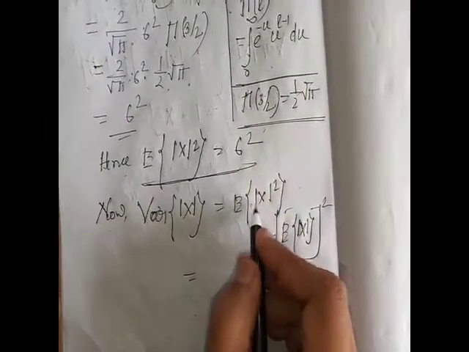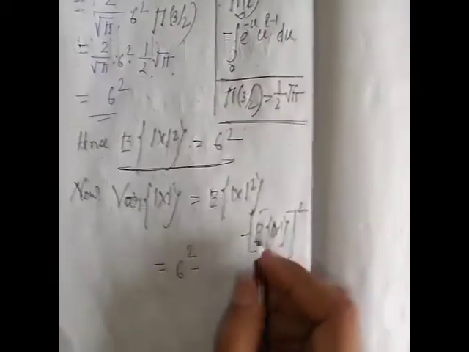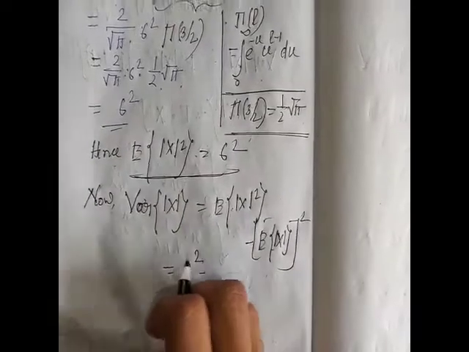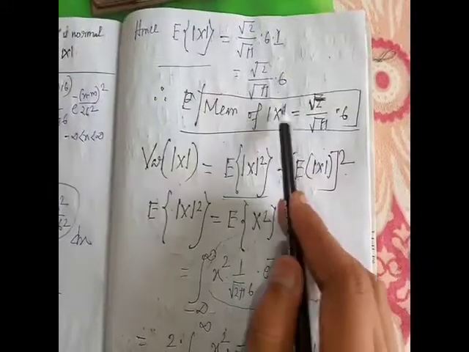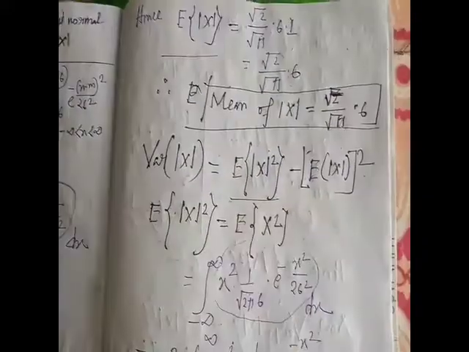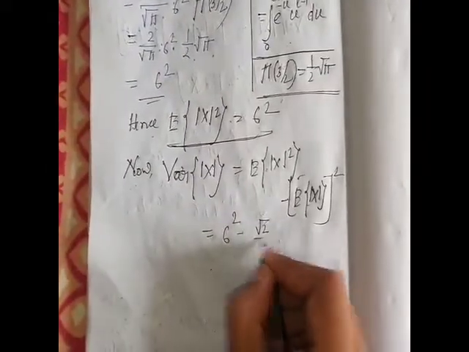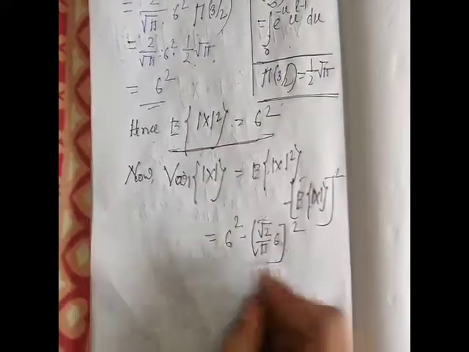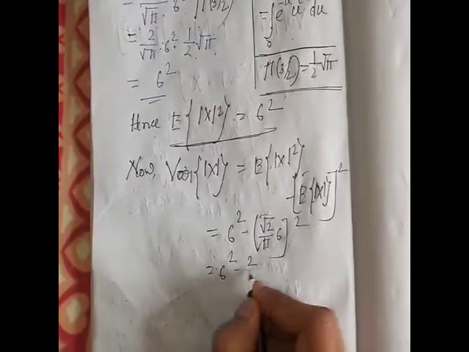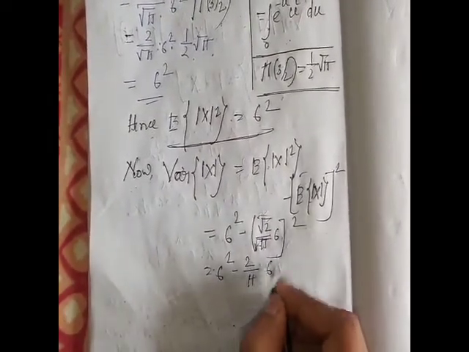So expectation of mod x square means this sigma square minus, we already calculated expectation of mod x. So expectation of mod x is root 2 by root pi into sigma. So minus root 2 by root pi into sigma whole square. Okay. So sigma square minus 2 by pi into sigma square.